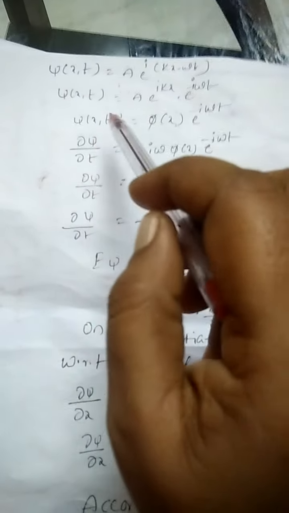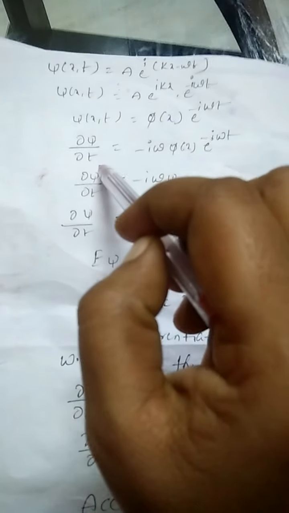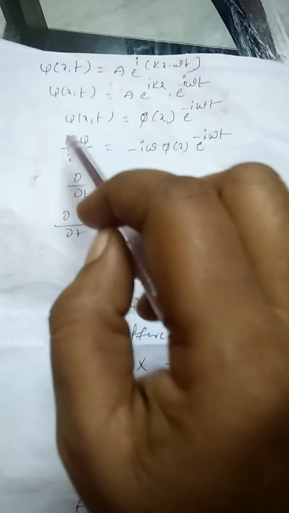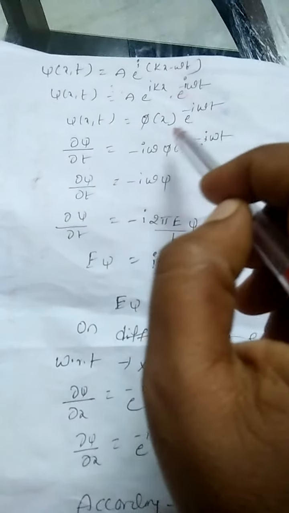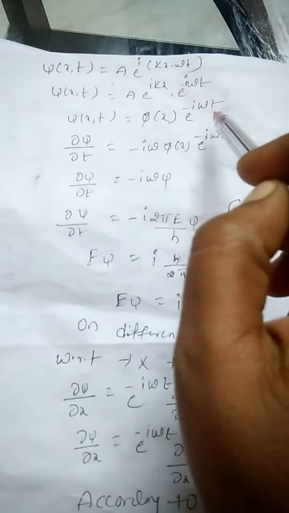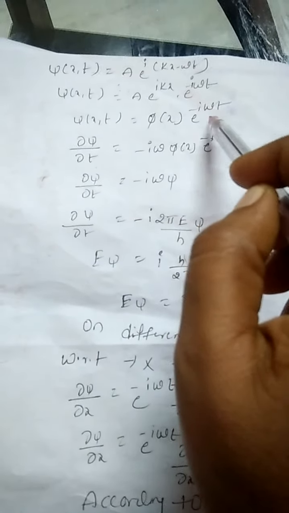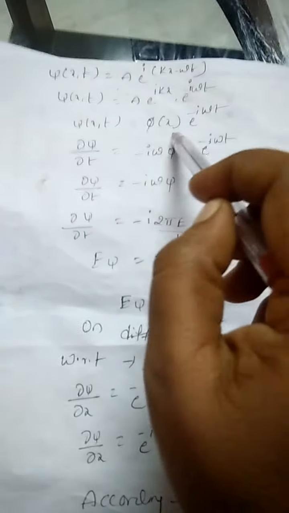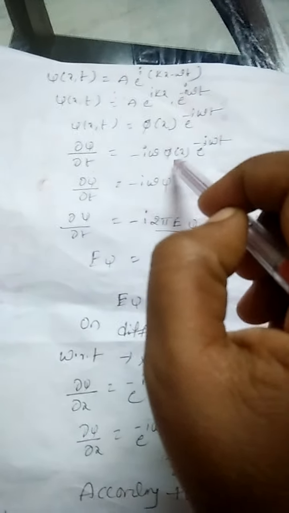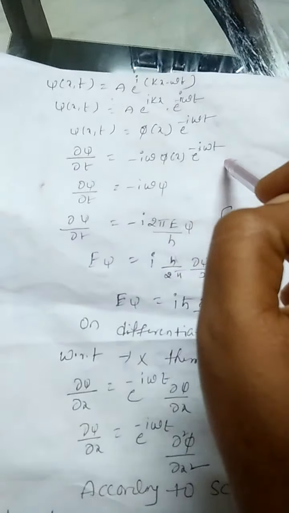Now we differentiate the above wave function with respect to t. Phi of x is a constant term with respect to t, so we get dou psi by dou t equal to minus i omega phi of x e to the power of minus i omega t.